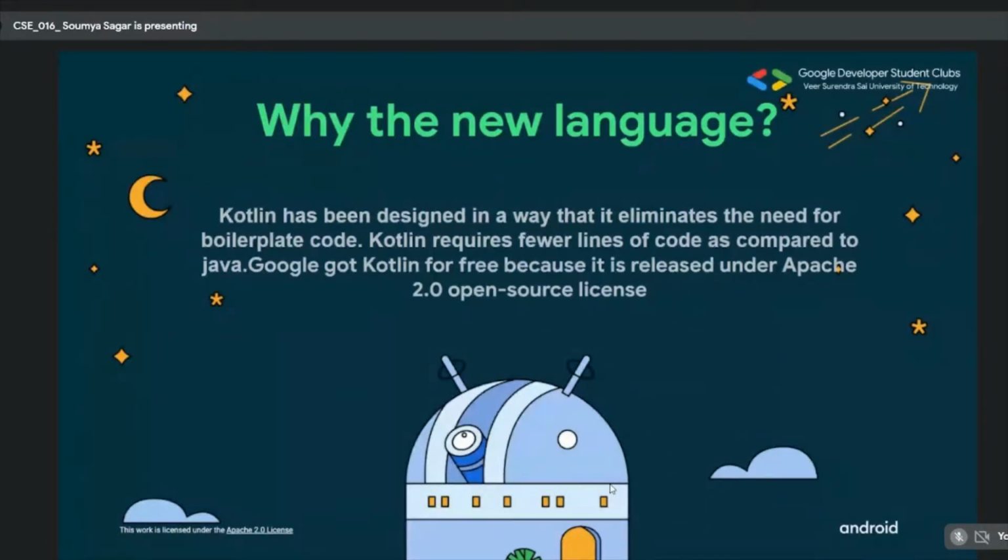Besides, since Google officially launched it under the Apache 2.0 open source license, this is what Google has been recommending to all the people who are now entering the field of Android development: to use the Kotlin language as the new weapon to eliminate problems in Android development.